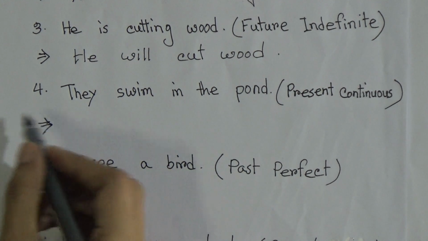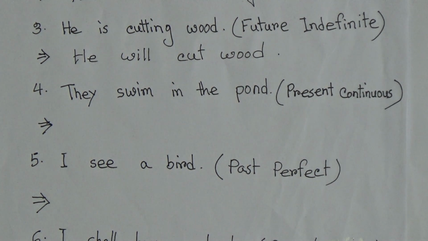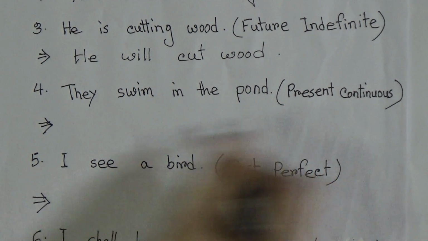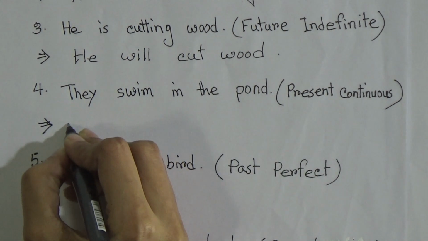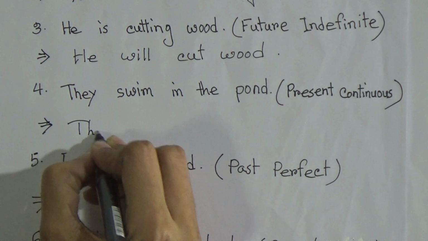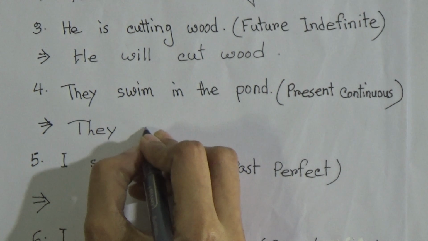Number 4, they swim in the pond. This sentence is again in present indefinite tense and we have to make it present continuous. To make it present continuous, we will write the subject first, then are.